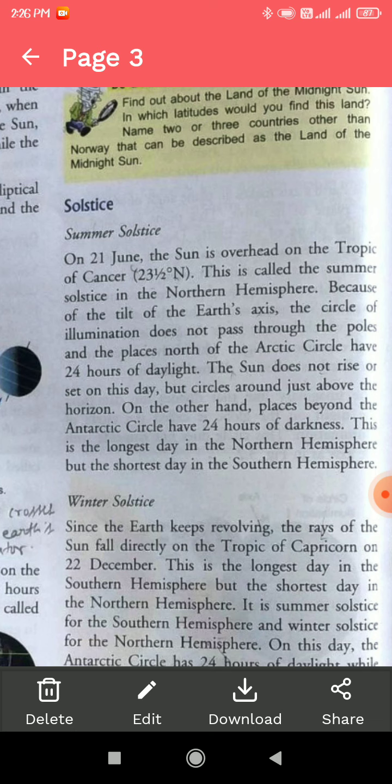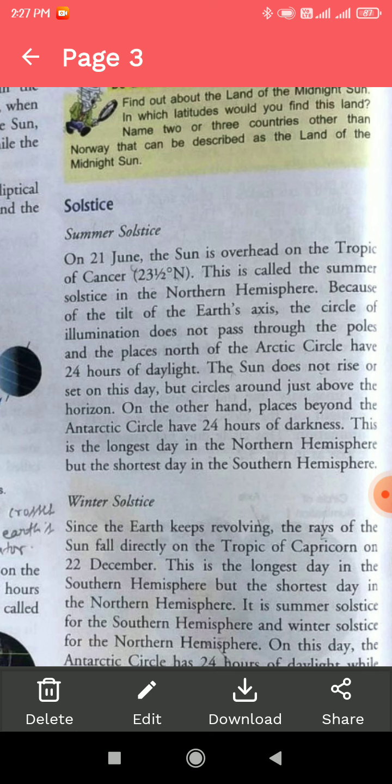Because of the tilt of the earth's axis, the circle of illumination does not pass through the poles, and the places north of the Arctic Circle have 24 hours of daylight. This happens because the earth is tilted on its axis, so the circle of illumination does not pass through the poles. That's why it has 24 hours of daylight. The sun does not rise or set on this day, but circles around just above the horizon.